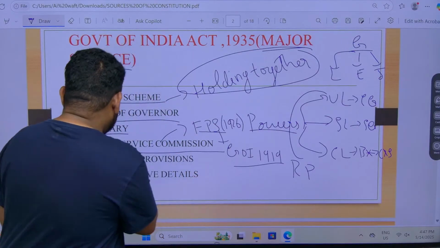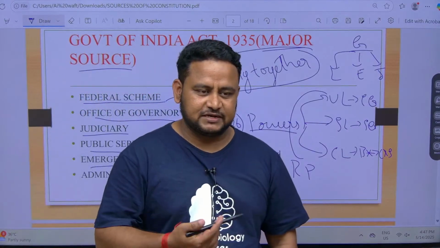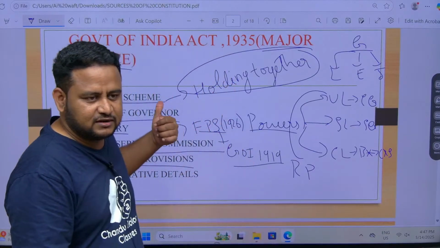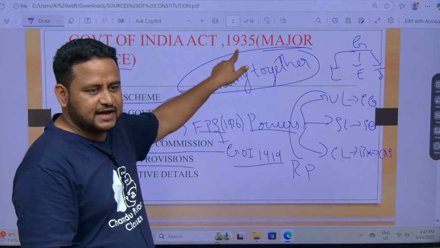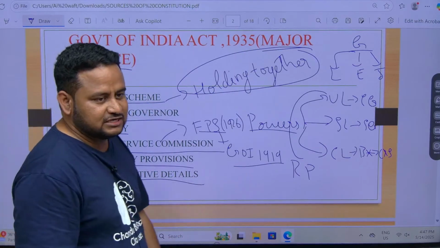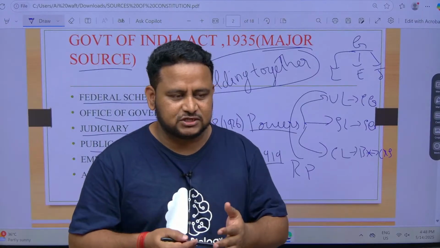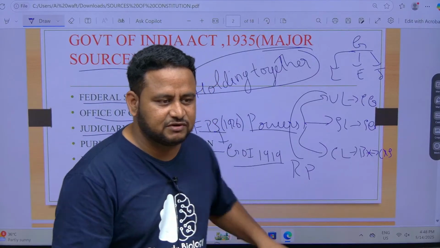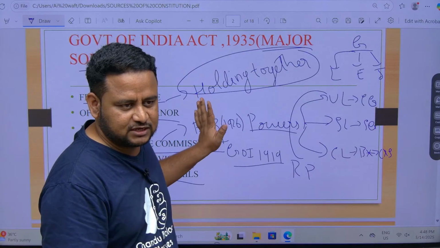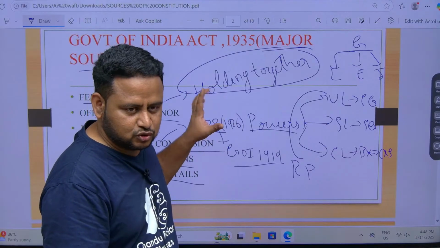Okay, and emergency provisions, like I told you in yesterday's class, there can be national emergency, state emergency, and financial emergency. This came from where? This came from Government of India Act 1935. Next, administrative details. Administrative details means how the administration should take place. That detail is given in which? Government of India Act 1935. This much is enough when it comes to Government of India Act 1935. It is the major source, so you should know this.